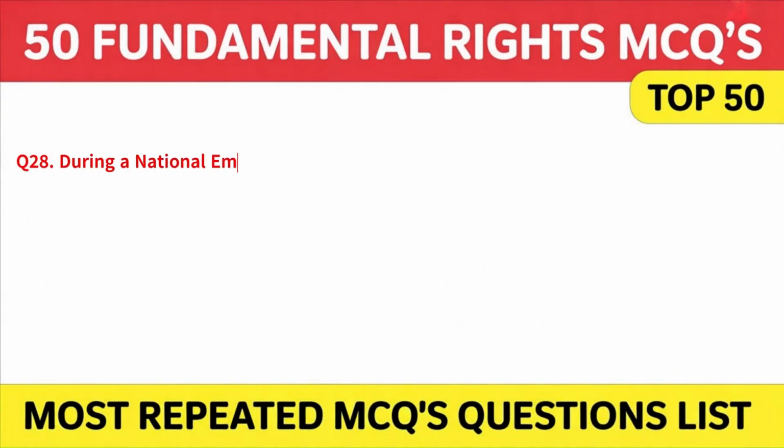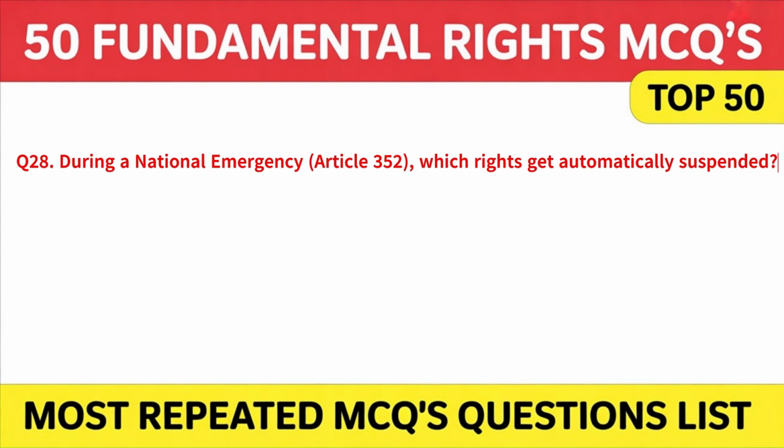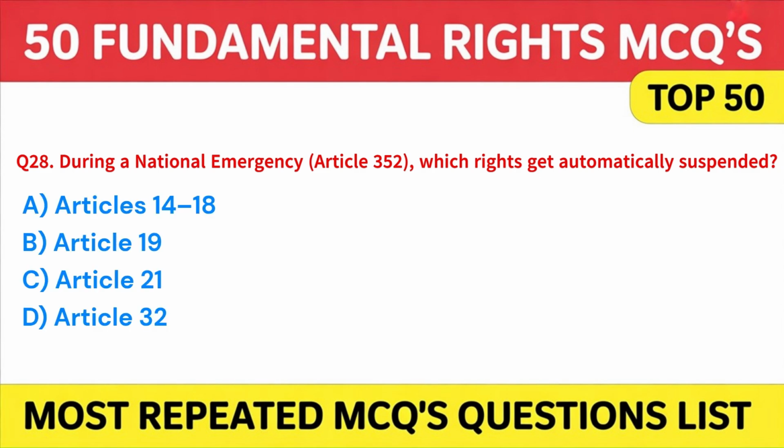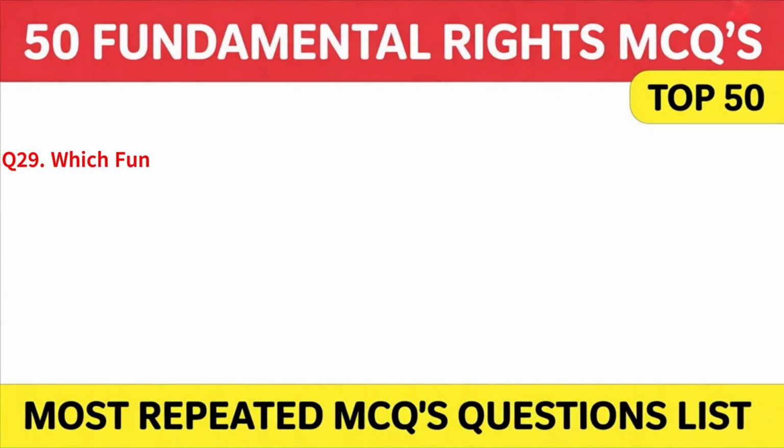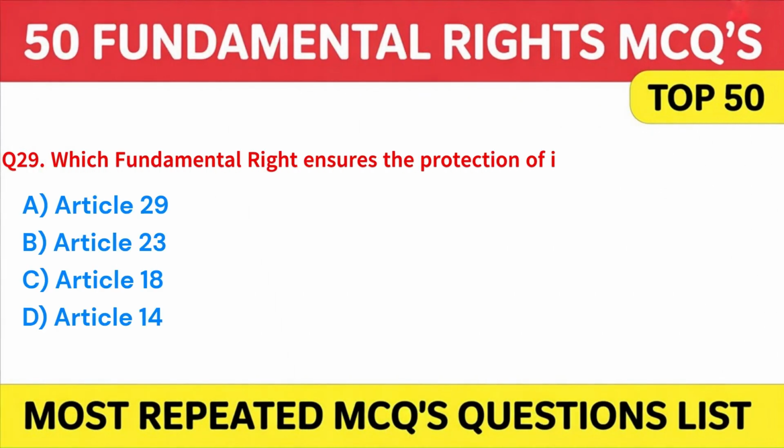During a national emergency, Article 352, which rights get automatically suspended? A. Articles 14 to 18. B. Article 19. C. Article 21. Or D. Article 32. Answer B. Article 19. Next question is, which fundamental right ensures the protection of interests of minorities?